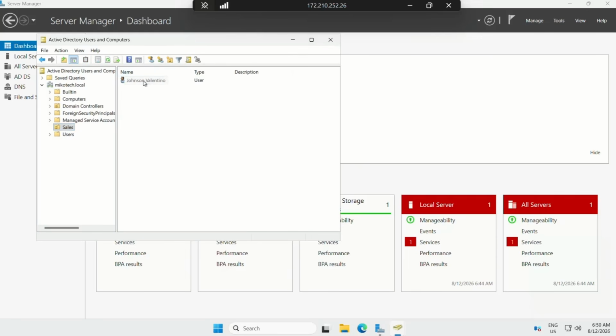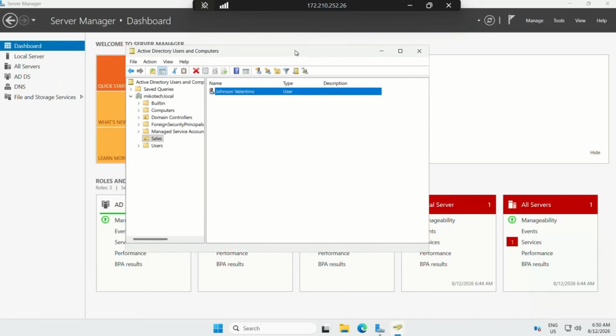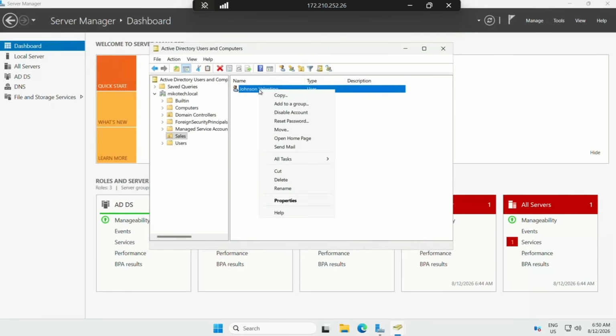What I have to do here is to right click on Johnson Valentino and then click on reset password.